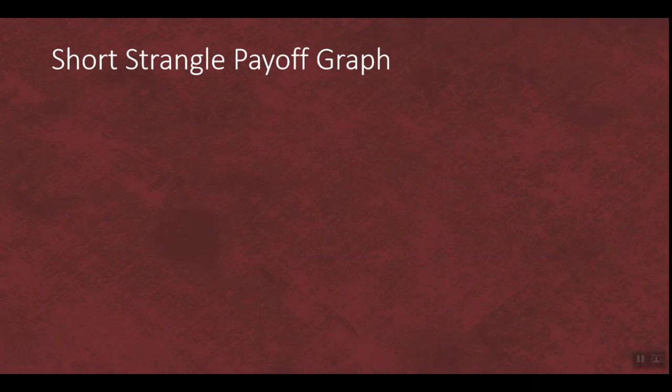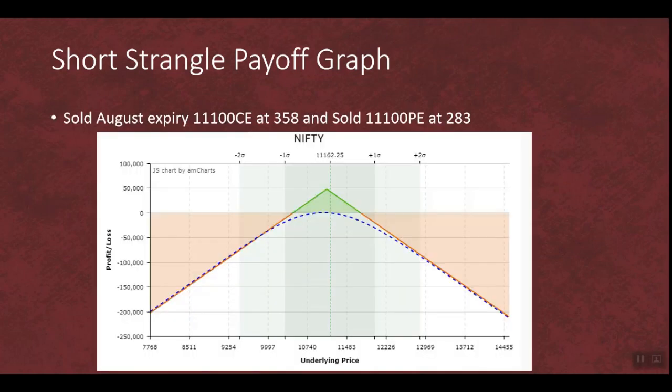Okay, so this is the short straddle payoff graph. I have taken an example of selling the 11,100 call option at 355 and the 11,100 put option at 283. So you can see that it always comes with unlimited risk, right? If Nifty breaks out, whether it goes down or above our break-even level, then we will have a loss, and it is unlimited based on Nifty's movement, right? If it moves like 10-30% upside, then our loss will be huge.